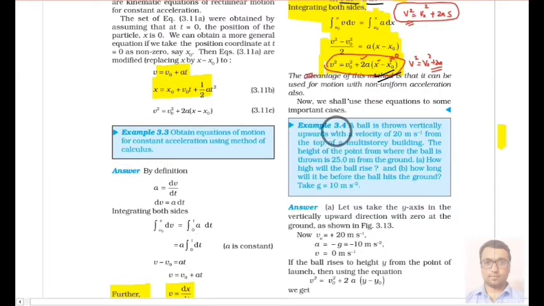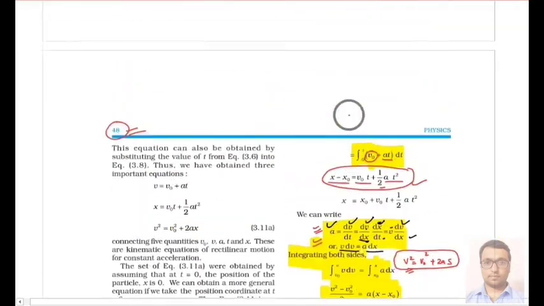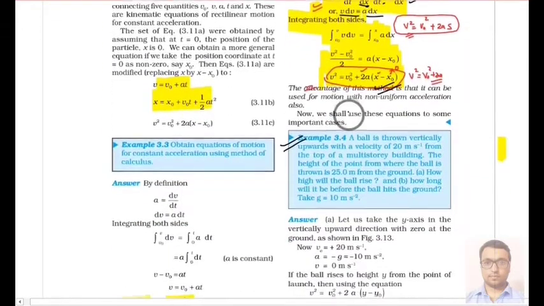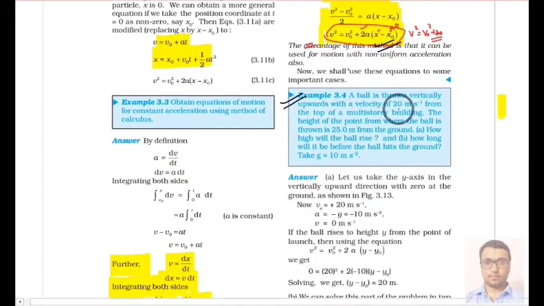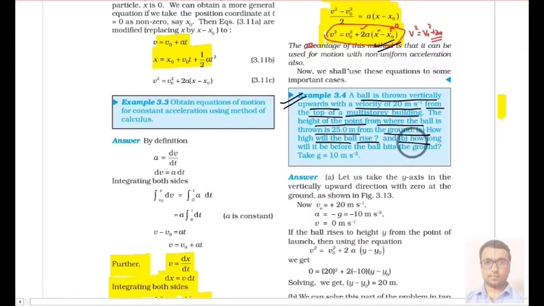Today we will start with example number 3.4, on page number 48. In this example, a ball is thrown vertically upward with a velocity of 20 meter per second from the top of a multi-story building. The height of the point from where the ball is thrown is 25 meter from the ground. How high will the ball rise and how long will it take before the ball hits the ground? And you have to consider g equal to this much.